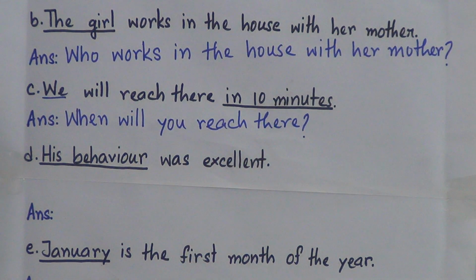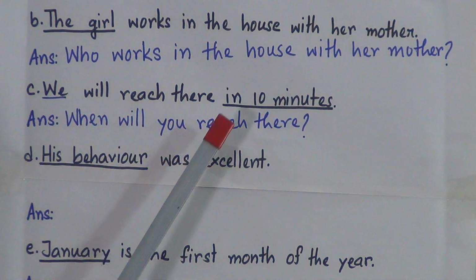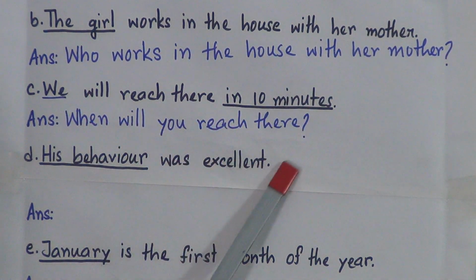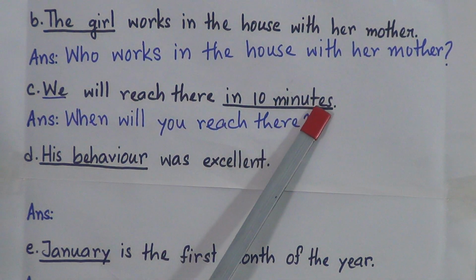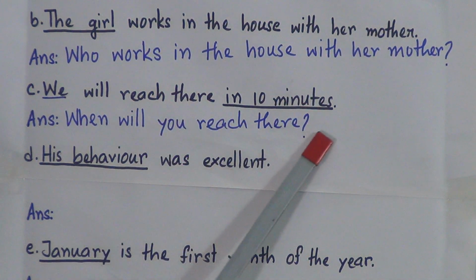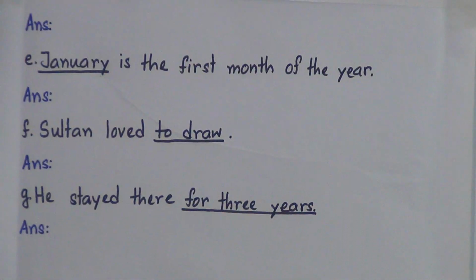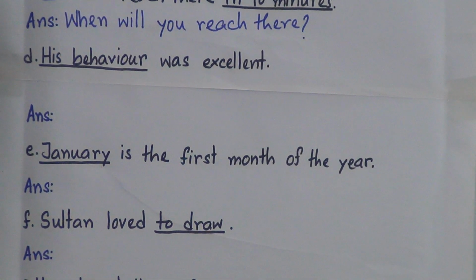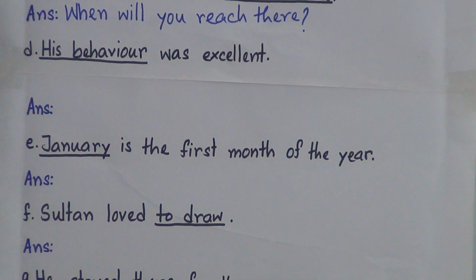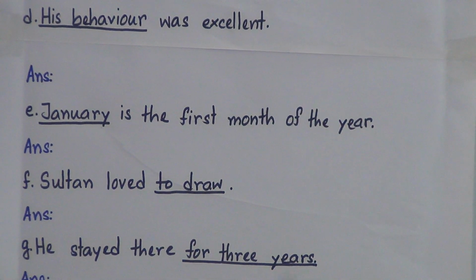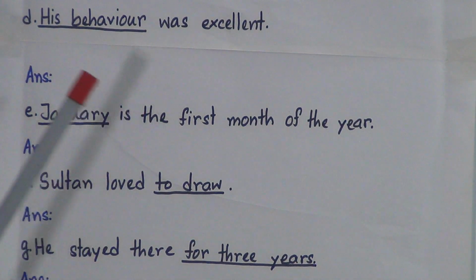And one very important thing, you will not use underlined word in the questions. You will make questions with those underlined words, but you will not write it here. Now number D, his behavior was excellent. And if you want to know about something, if you want to know about the subject or object which is not alive, like profession, age, height or anything else, we will start our WH question with what.